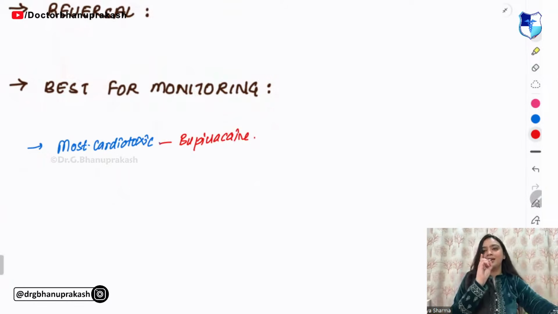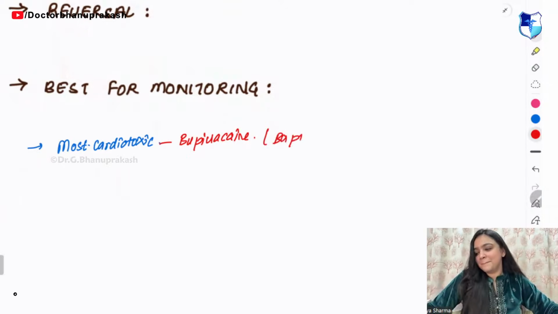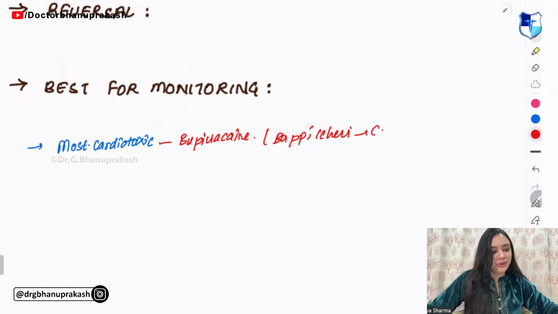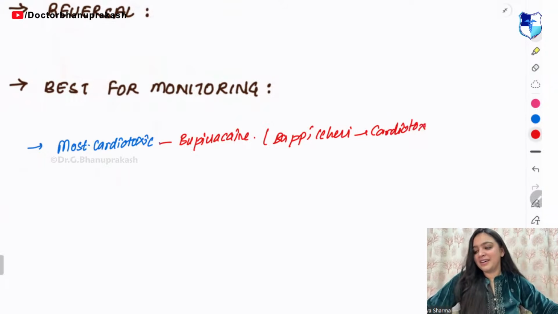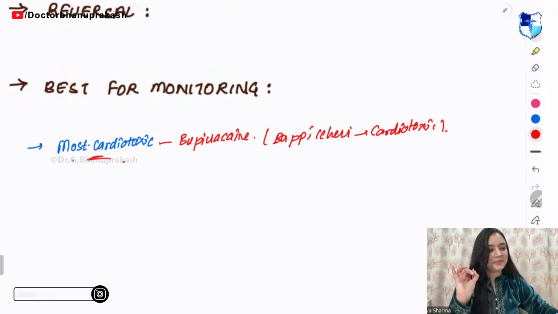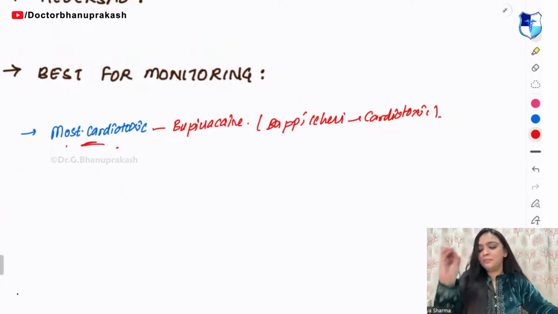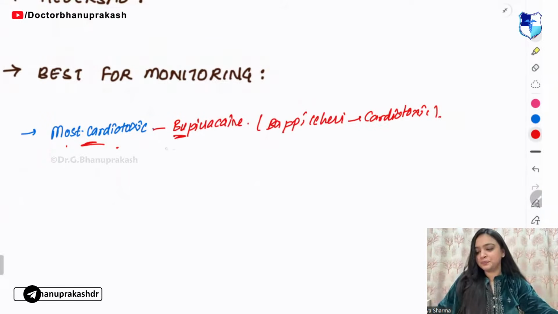You know Bappi Lahiri? Bappi Lahiri ke gaane is cardiotoxic. No offense to anyone, but it's just a mnemonic. So, bupivacaine, Bappi Lahiri ke gaane is cardiotoxic.